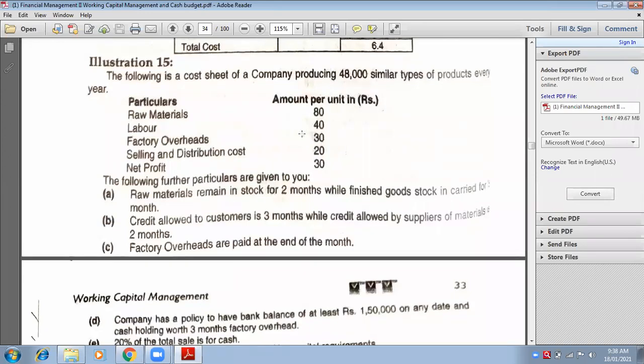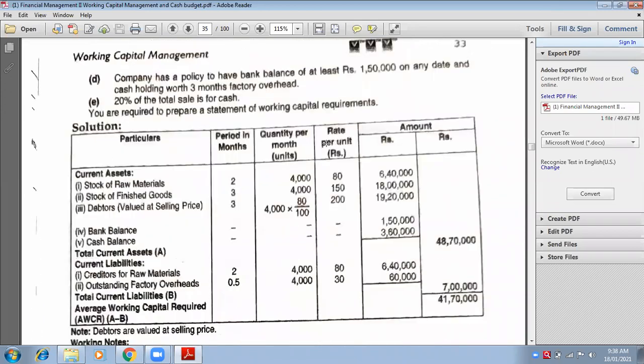So factory overheads is 30, no? So you have to take 30. So 4,000 into 30 into 3 months. 3,60,000. 3,60,000 is the correct answer. You can check from here.